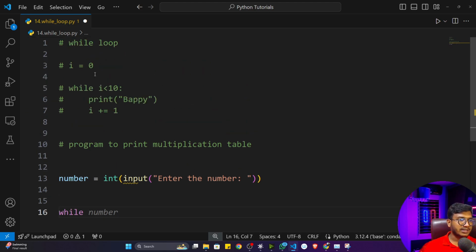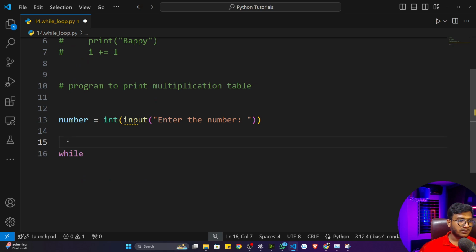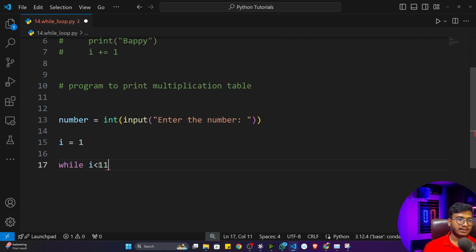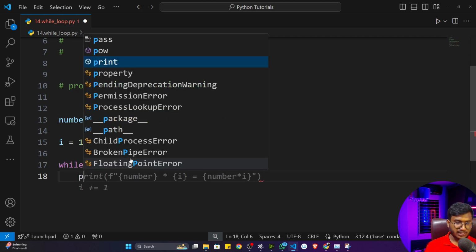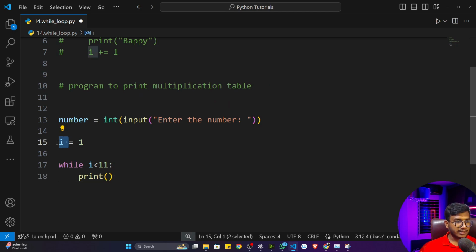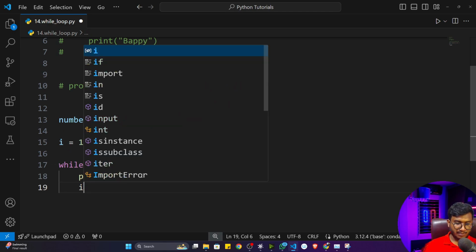So again I'll take the same condition. I think you remember we have taken the condition here. Here I can write i is equal to 0, or I can start from 1. I can start from 1, and here I can write while i is less than 11, because I told you if you're starting from 1, you can increase one digit here, because it will go till 10 times. Now inside that I can just print this particular i, and every time I have to update this i as well.